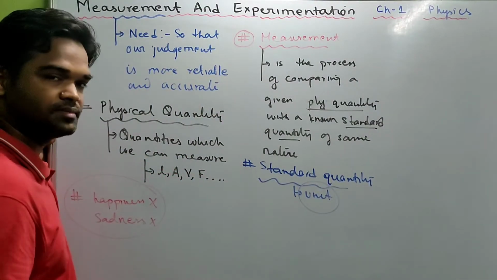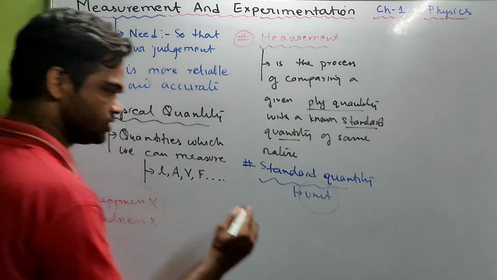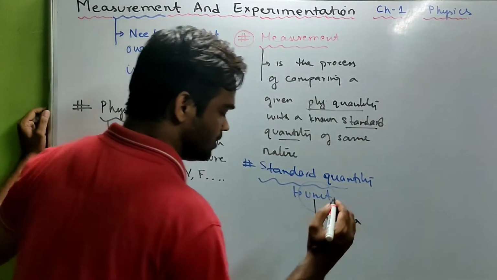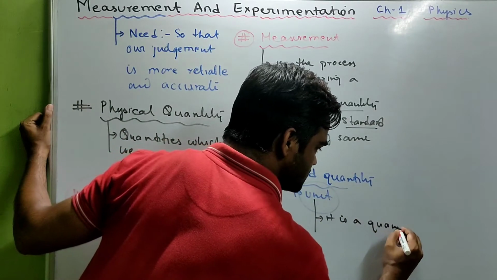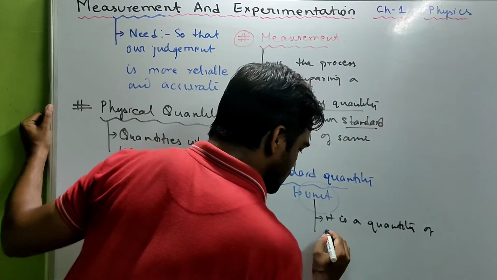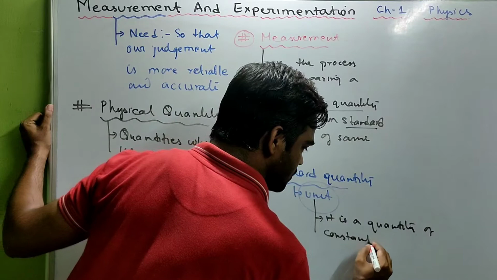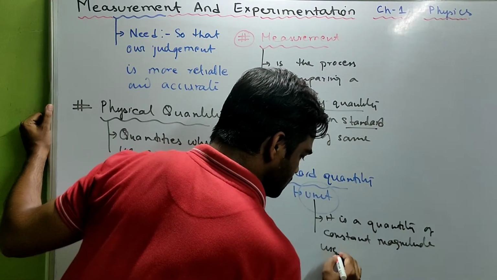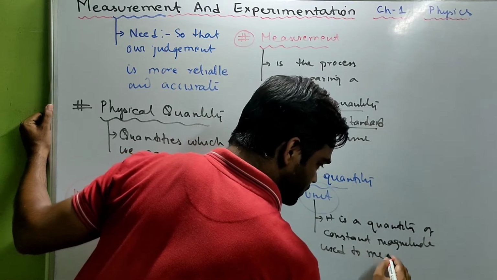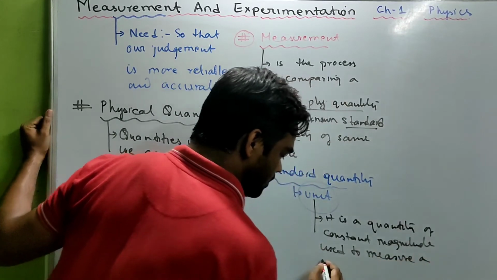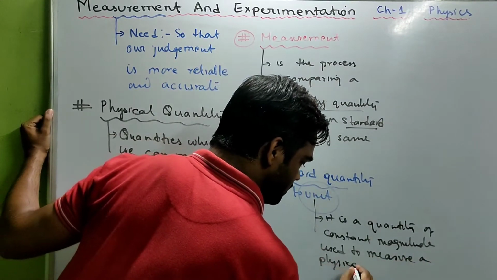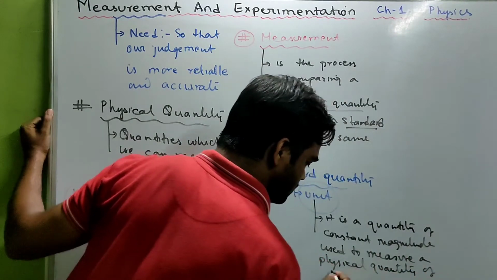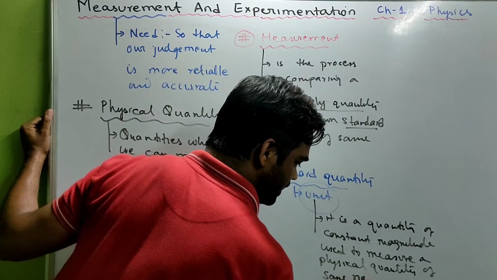for measurement. So how do you define unit? Just look over here. It is a quantity of constant magnitude used to measure a physical quantity of the same nature.